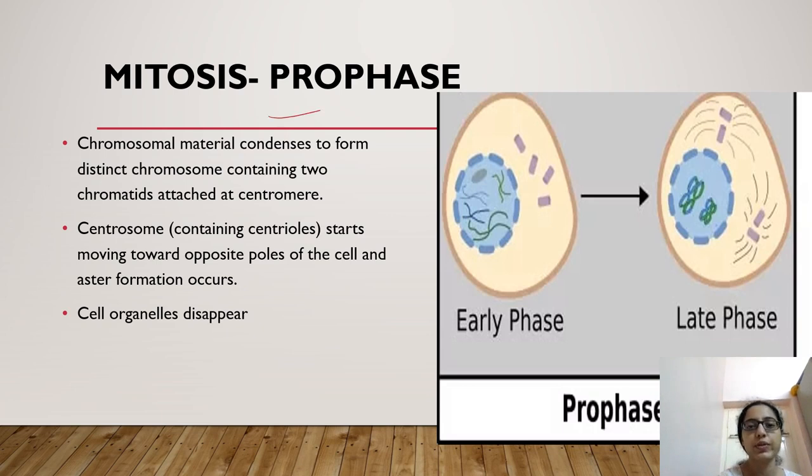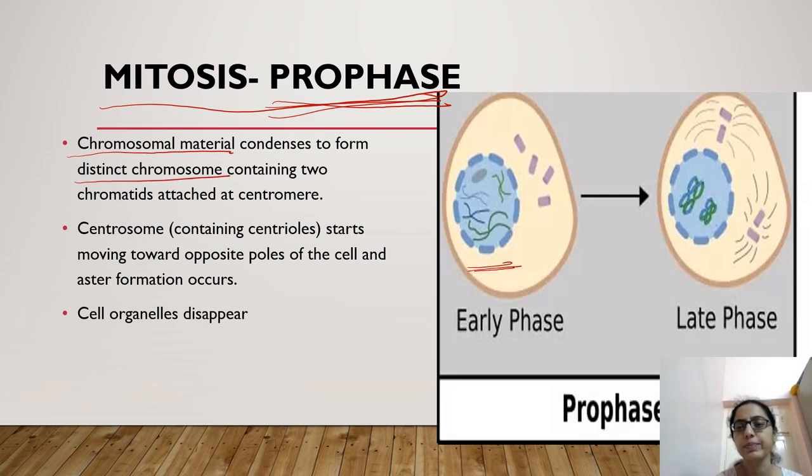Now what is prophase? We are talking about mitosis now. Interphase is finished. Now M phase has started. In that M phase, first is prophase. In prophase, chromosomal material condenses to form distinct chromosomes. You can see this is the early stage and this is the later phase. In this, the chromosomal material starts to condense. Here, you can see the distinct chromosomes.